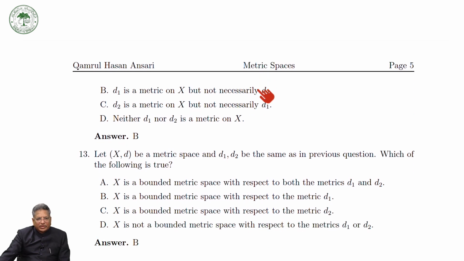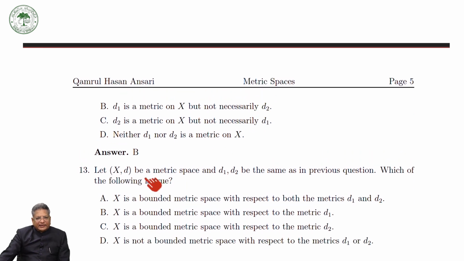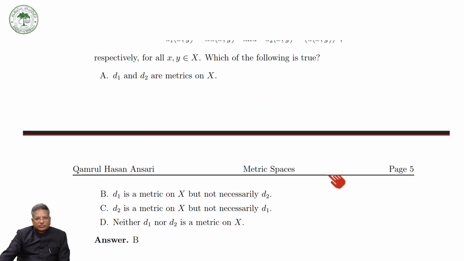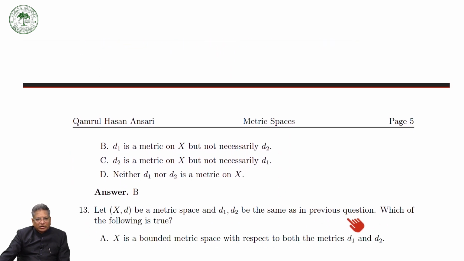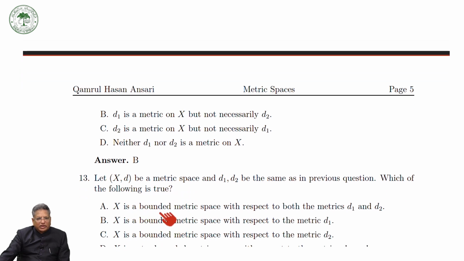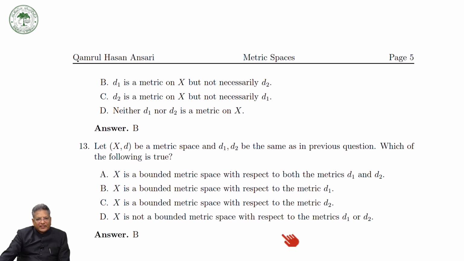Now, look here. Let D1 and D2 be the same as in the previous question. In the previous question, which of the following is true? That is, X is a bounded metric space with respect to both the metrics D1 and D2. X is bounded with respect to the metric D1. X is bounded with respect to the metric D2. X is a bounded metric space with respect to the metric D1 or D2.